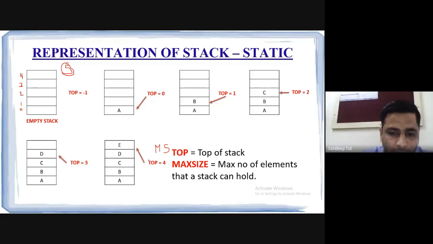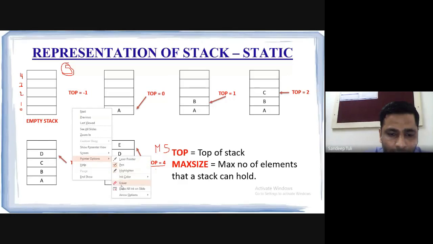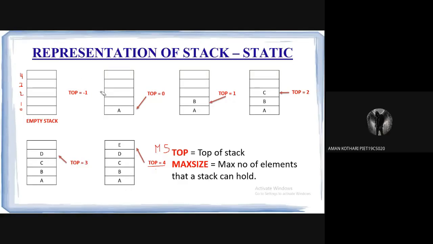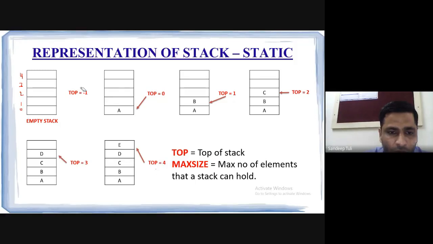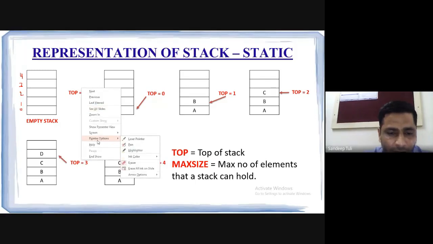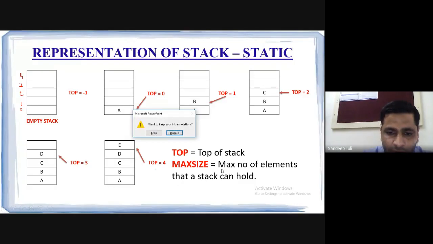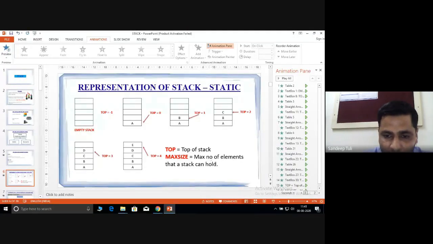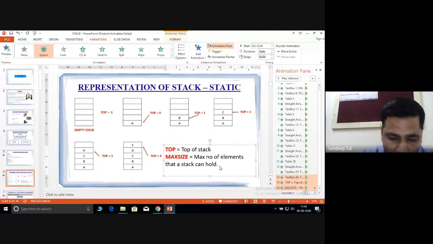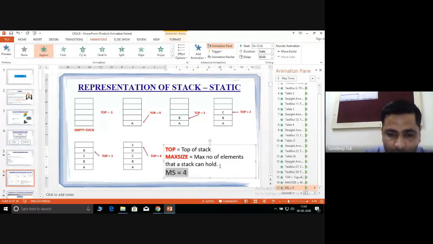Okay, sir. But now tell me, when the value of top is equal to max size, what is the value for the max size in this example? Can anybody tell me? 4. 5. Top plus 1. Very good. So in this case, if I ask you the value of max size, now I can write over there, the value of ms is equal to 4. Okay, value of ms is equal to 4. Is it okay? So it is initially given to me actually.